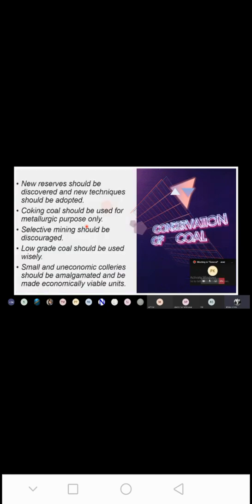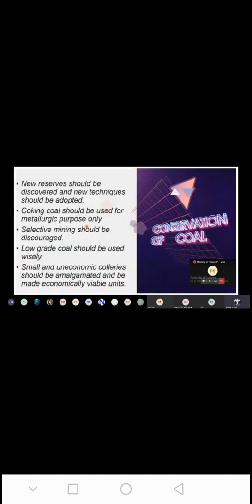Okay, and Madhya Pradesh. They give around 90% of the coal reserves. Whatever coal we have today comes from these areas. So 90% they only provide coal. Now, conservation of coal. Why do we need to conserve the coal?